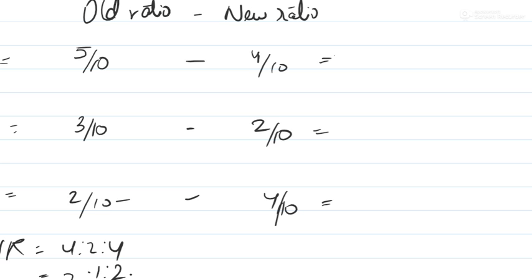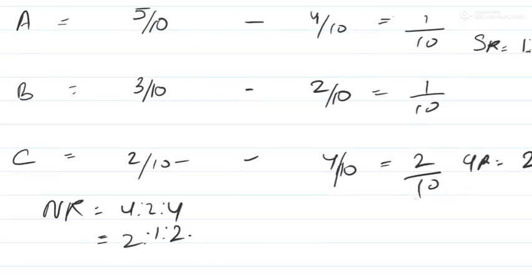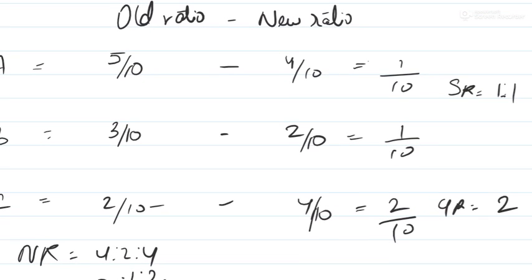5 by 10 minus 4 by 10 is equal to 1 by 10. Here also 1 by 10, and here he has gained 2 by 10. So sacrificing ratio is equal to 1 is to 1, and gaining is only 2 parts by C. So there is no gaining ratio, there is only sacrificing ratio. And there is no gaining ratio because there is only one partner who is gaining.